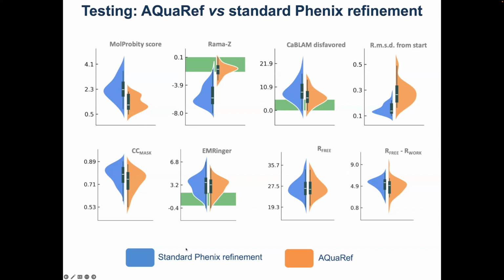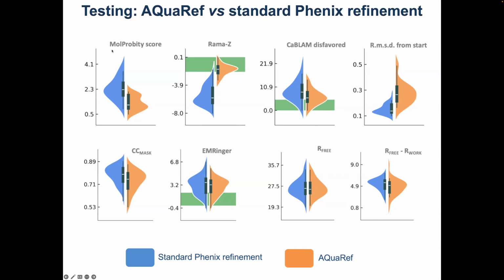So blue is standard refinement in Phoenix. It's just a refinement you run normally when you refine your structure against X-ray and cryo-EM data. And orange, or whatever the color is, is this AquaRef refinement, the new refinement feature with QM-based restraints. So blue Phoenix standard refinement, orange AquaRef refinement. And now we're looking at the validation metrics you normally report in your Table 1 for a structure. Not all of them, but just a few.